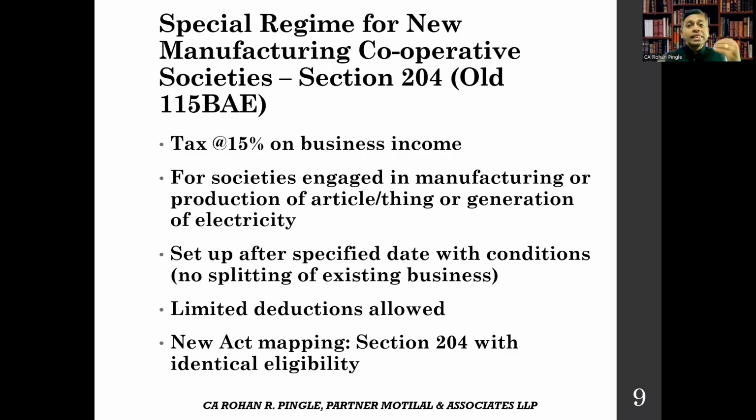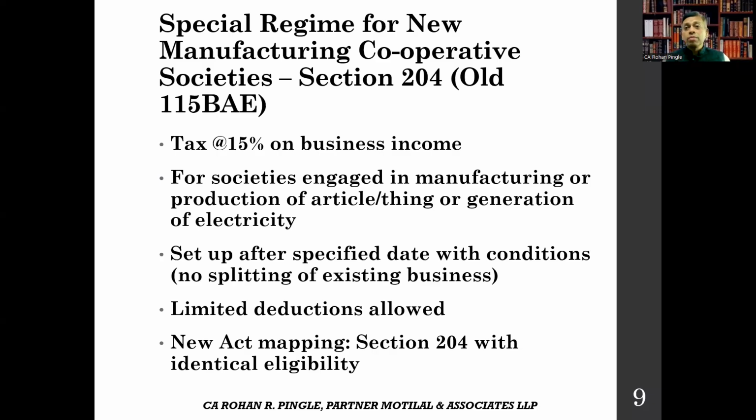The society must be set up after the specified date and should not be formed by splitting or reconstruction of an existing business. It must be new. Limited deductions are still allowed. Many dairy processing or sugar manufacturing societies can benefit if they expand their manufacturing activities. So in practice, proper documentation of the new investment, commencement date, and separate books is essential, because in assessment, the assessing officer closely examines whether the new activity is genuinely independent or not.